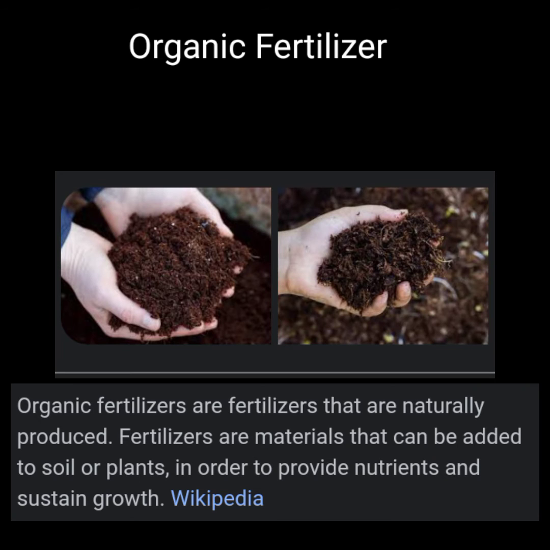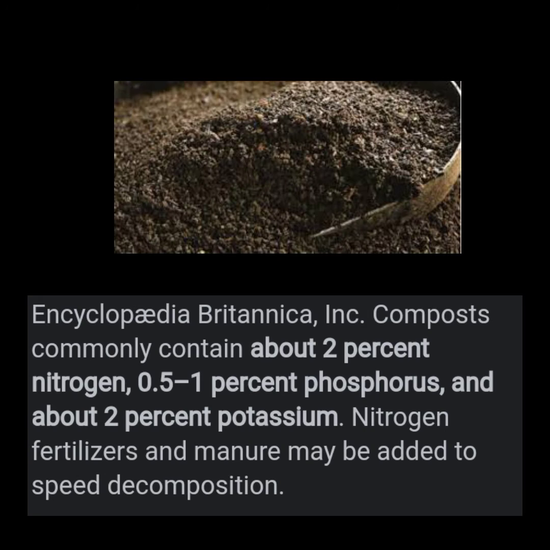Organic fertilizers are fertilizers that are naturally produced, any materials that can be added to the soil or plants in order to provide nutrients and sustain growth. An example of this is compost. It commonly contains about 2% nitrogen, 0.5 to 1% phosphorus, and 2% potassium. Nitrogen fertilizers and manure may be added to speed decomposition.